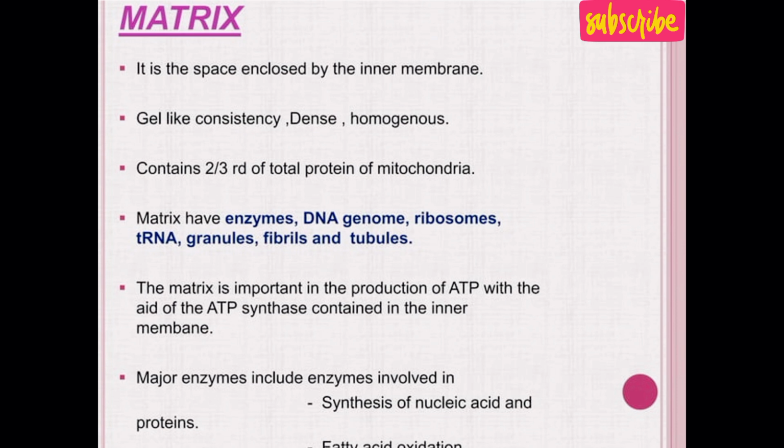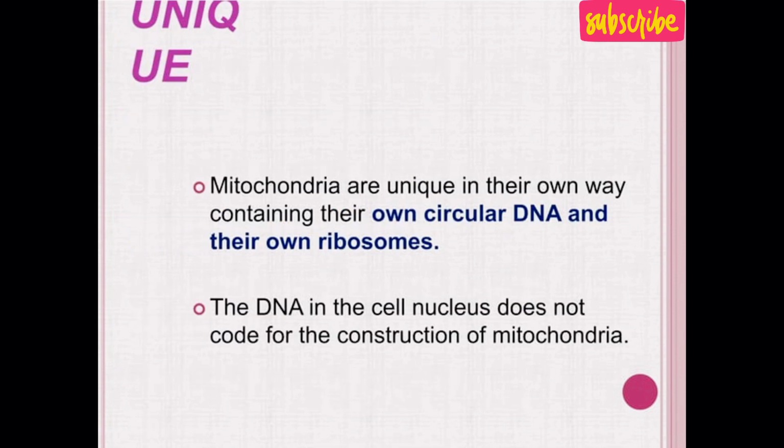Gel-like consistency, dense, homogeneous, contains two-thirds of total protein of mitochondria. Matrix has enzymes, DNA genome, ribosome, transfer RNA, granules, fibrils, and tubules within it. An important function of the matrix is that the Krebs cycle and electron transport chain to produce ATP of aerobic respiration mainly take place within the mitochondria.